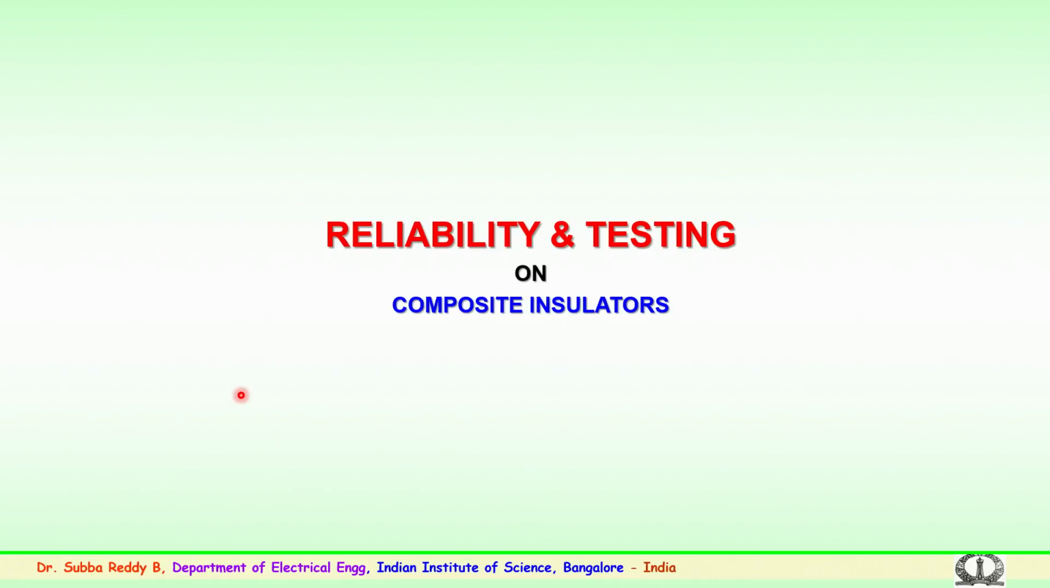Now, the type tests to be carried out for composite insulators. Composite, silicon rubber or polymer insulators, as mentioned, are of recent origin, and these tests are entirely different from those for ceramic or glass. A few of the tests are common, like power frequency and impulse tests, but not the mechanical testing. There are several tests which are yet to be developed or standardized, in particular for HVDC applications of composite insulators.